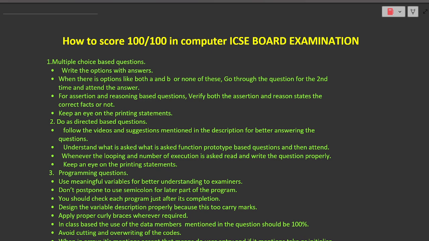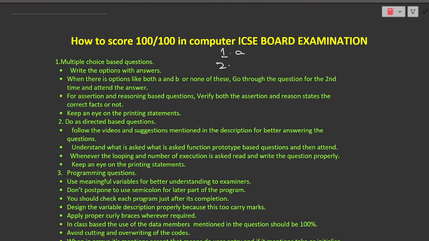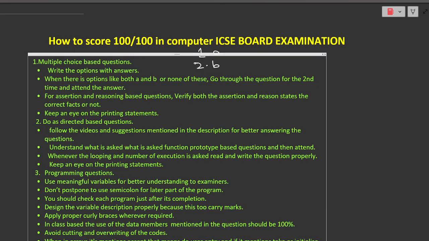So let me start from multiple choice based questions. Whenever you are attending any kind of multiple choice based questions, make sure you not only write the options. What do I mean by that? Suppose there is question number 1 and the correct answer is A. Don't only write this A and switch to another question like if the correct answer is B. Do not write like this.